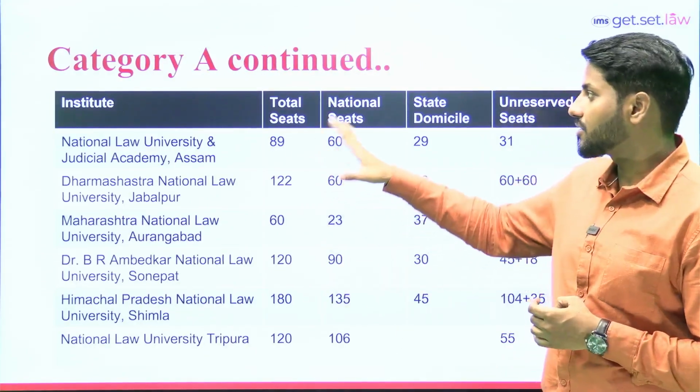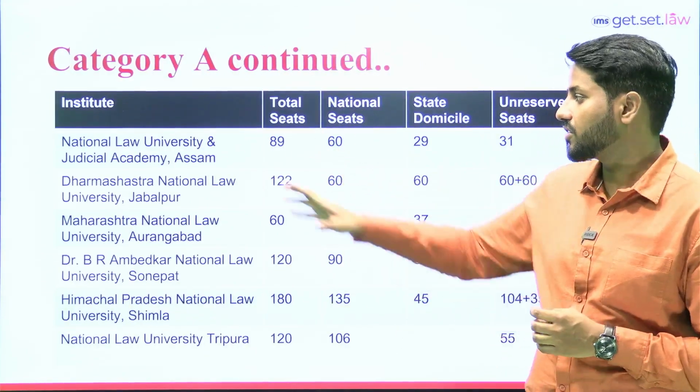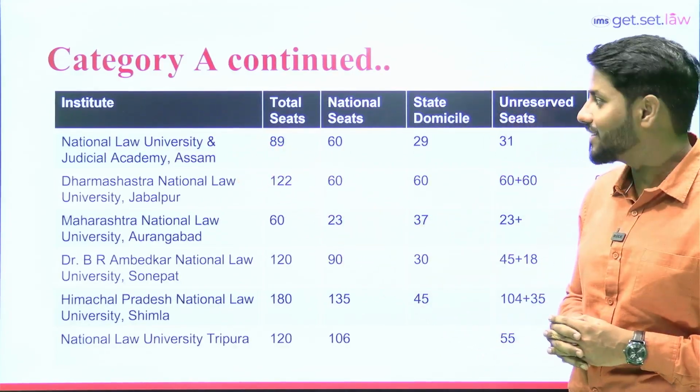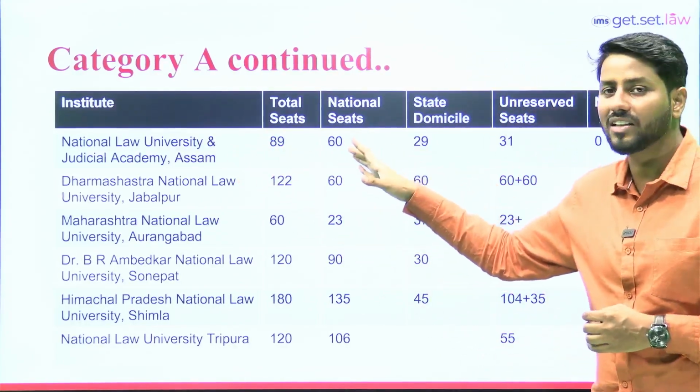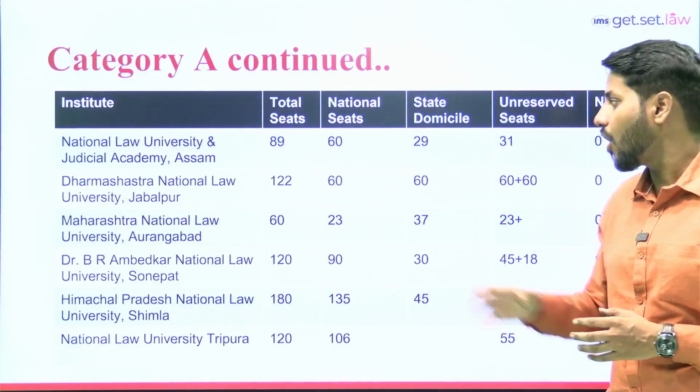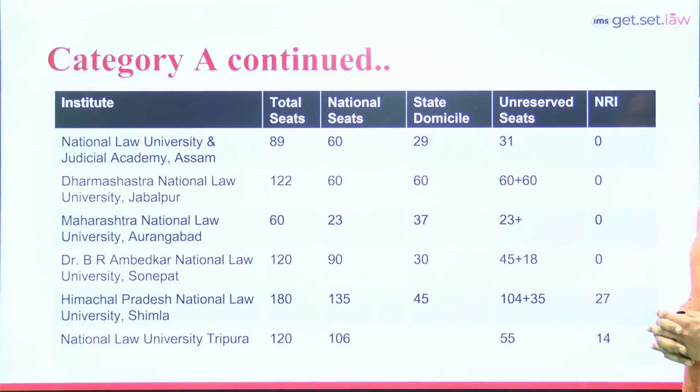And the last 6 national law universities, the first one is National Law University and Judicial Academy, Assam. In total 89 seats. Out of 89 seats, 60 seats are for all India category students, 29 is for state domicile. Out of 60, 31 is for unreserved category students when we talk about national seats, and in total 0 seats for NRI.